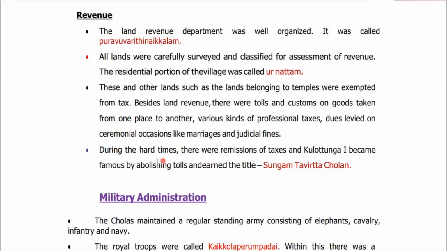At the same time, during hard times, there were remissions of the taxes as well. And there was a famous king from this dynasty, the Chola Empire, Kulotunga I. He became famous by abolishing tolls and earned the title of Sangam Tavirtta Cholan.